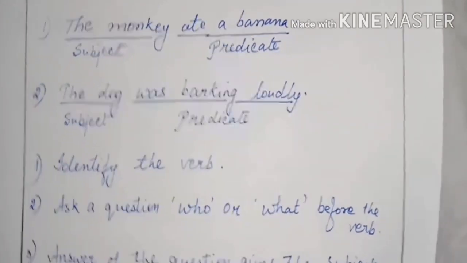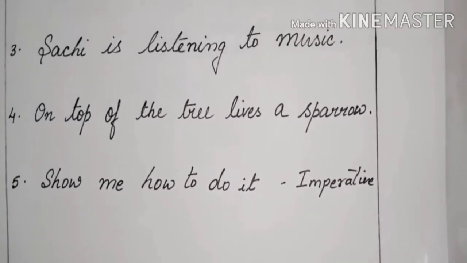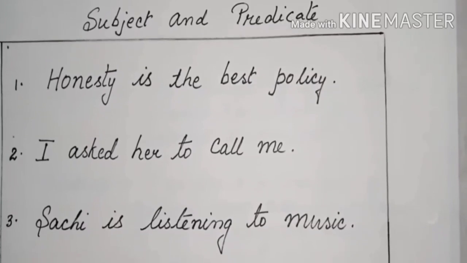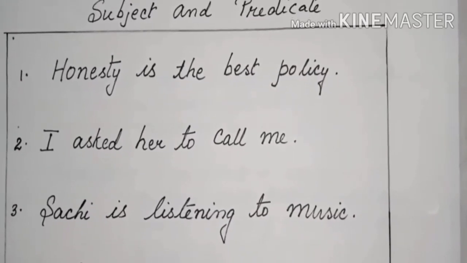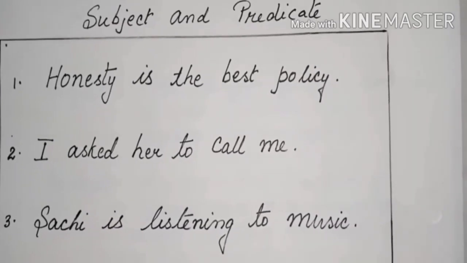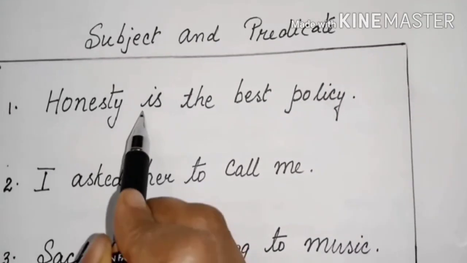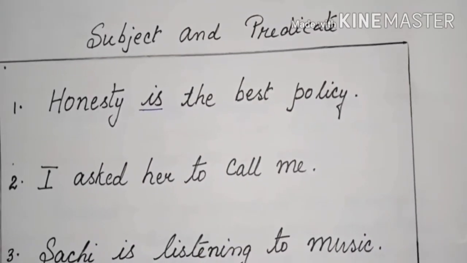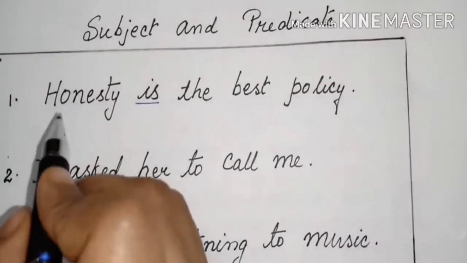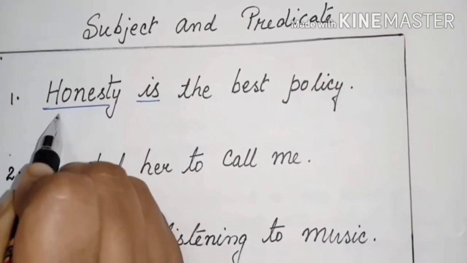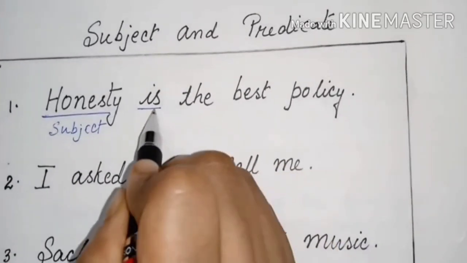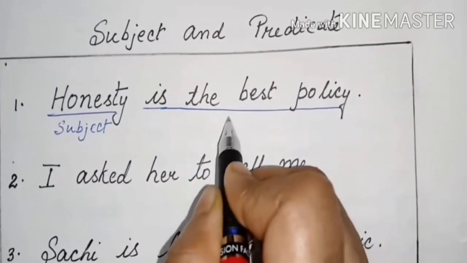We will understand which one is subject and predicate. Okay. Now come to the first question. See, honesty is the best policy. Can you say what is the verb here? Is. So, what is the best policy? The answer is honesty. Then, honesty is our subject. And the remaining part is our predicate.